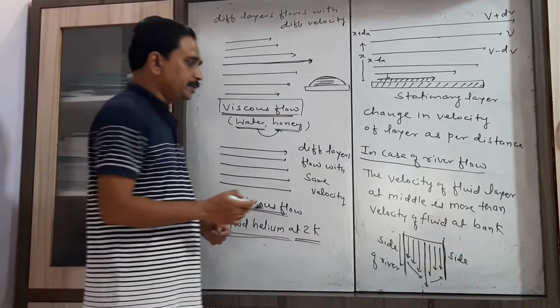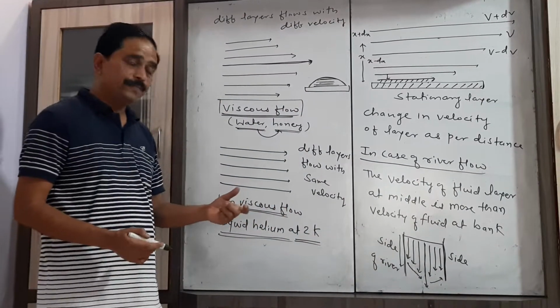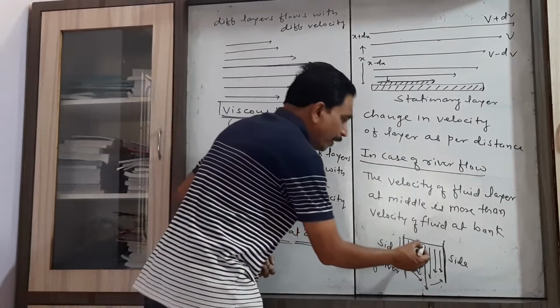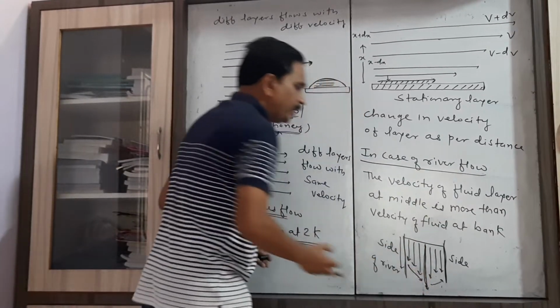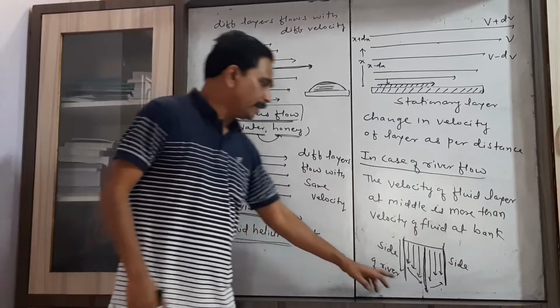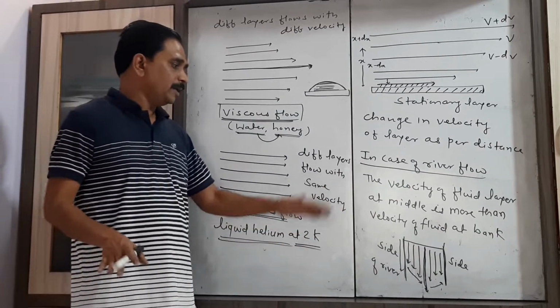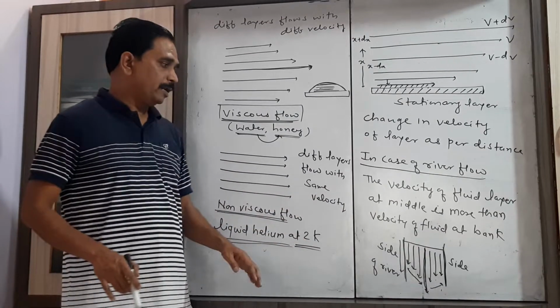You will observe that the velocity of water is maximum at the central portion, and its velocity goes on decreasing toward both sides, the banks of the river.